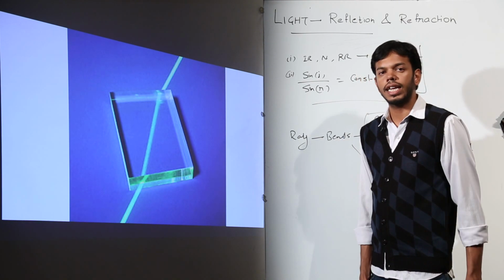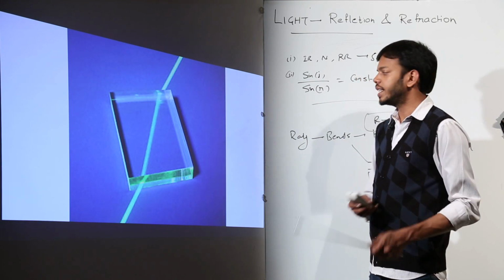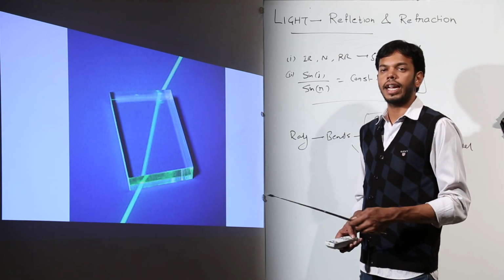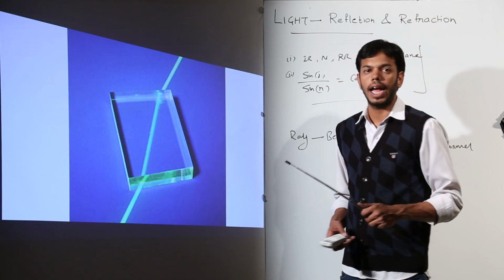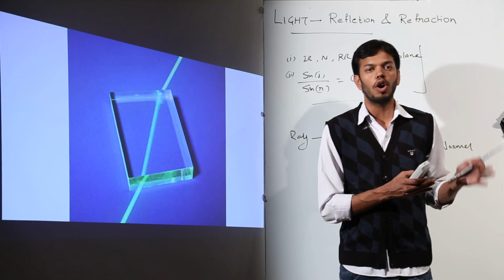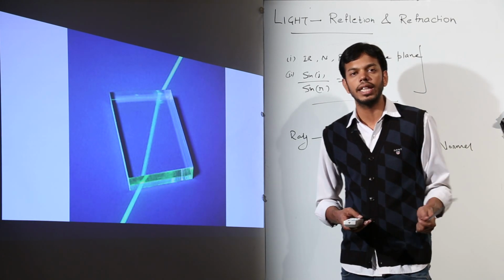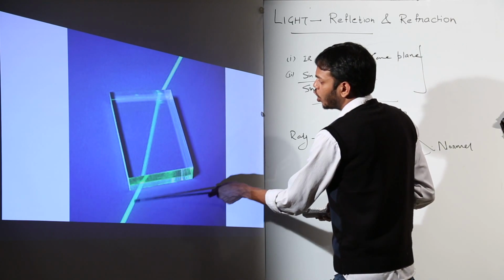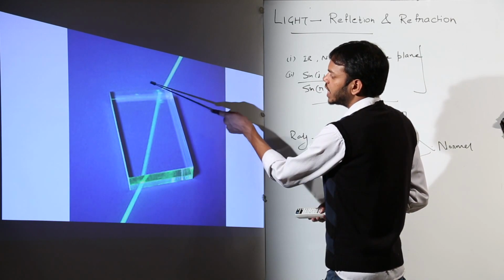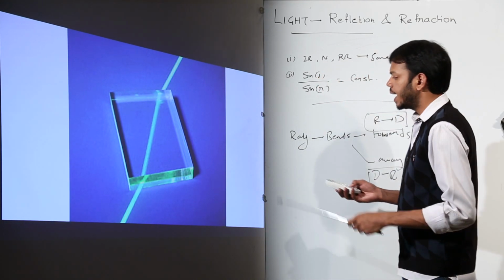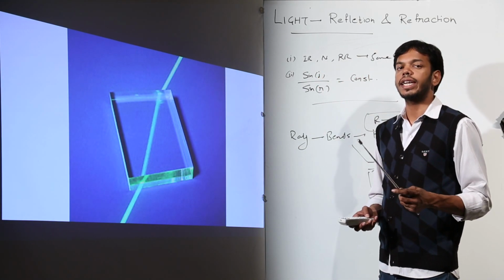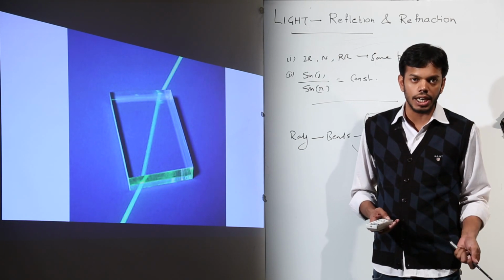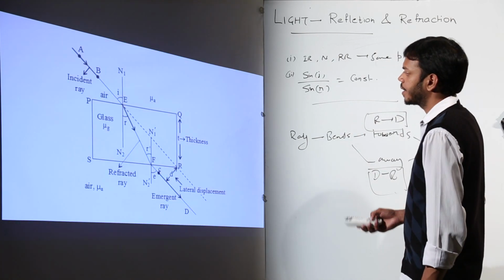If you have that red laser light in the market, you can take a glass slab, draw, or just point the laser light at any measurable angle. Suppose you have already marked a 50-degree line, and you make the laser go through the 50-degree line. You can see that the light ray won't follow a straight path. Instead, it will change its path. Actually, the ray will bend every time it changes its medium, either from rarer to denser or from denser to rarer.